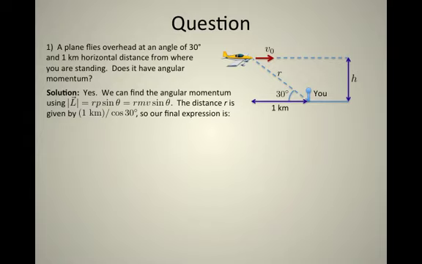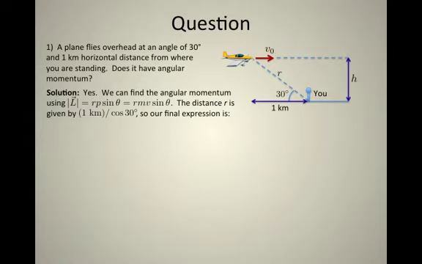So it turns out the answer is yes. This object does have an angular momentum with respect to you because its momentum, although it's a linear momentum, is happening at a distance r that's far away from you. And so it has an angular momentum r cross p.